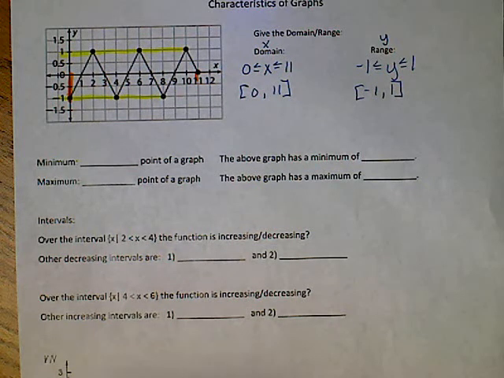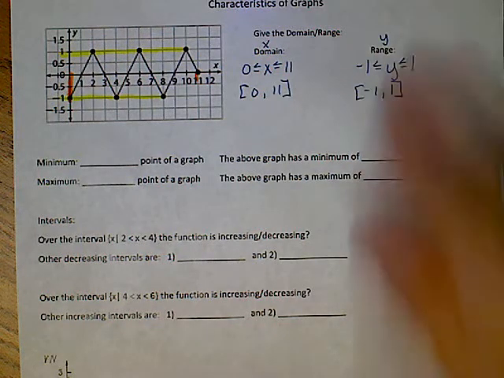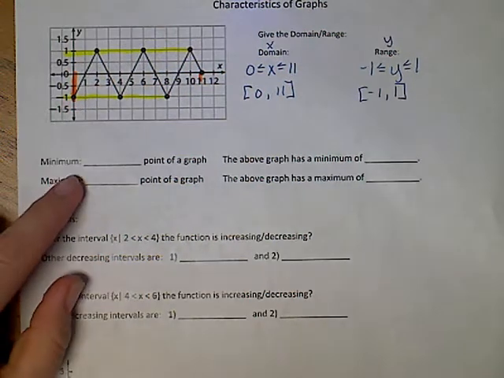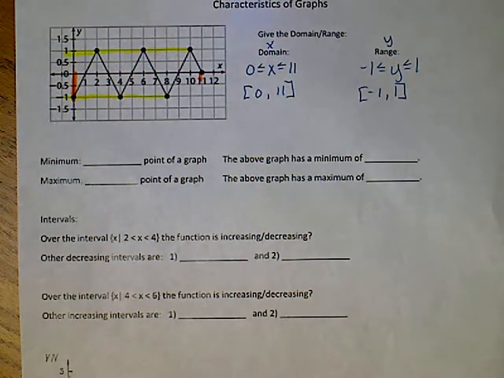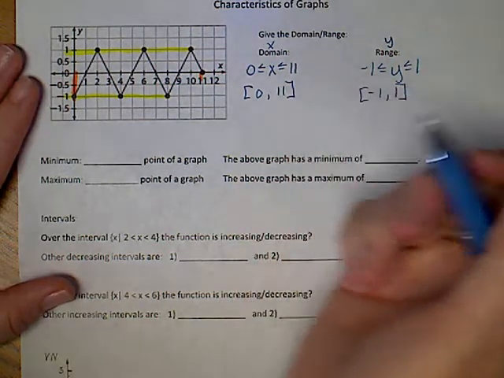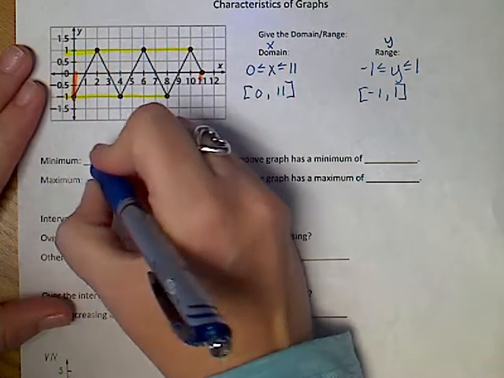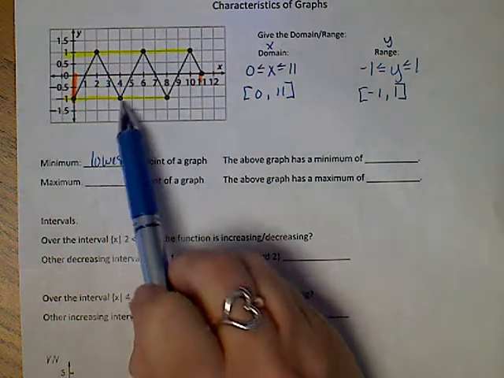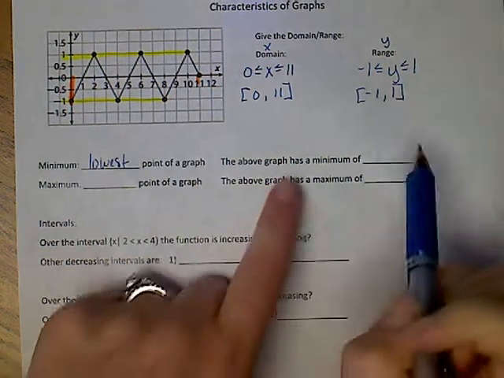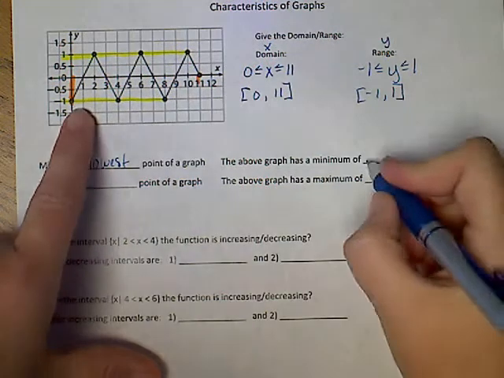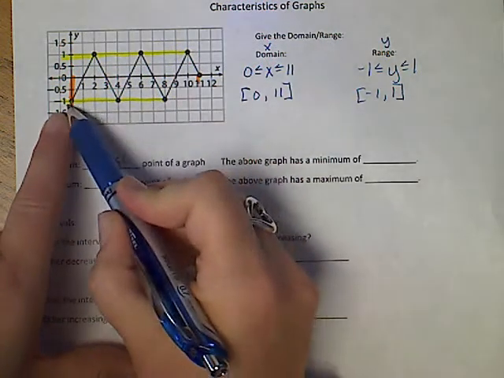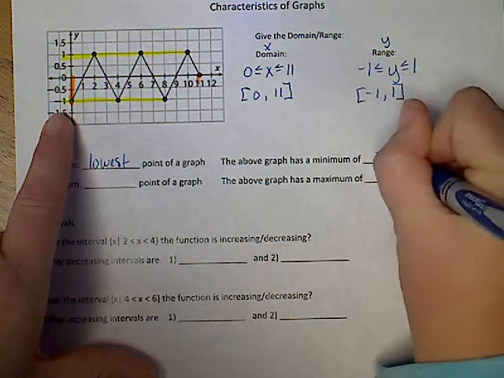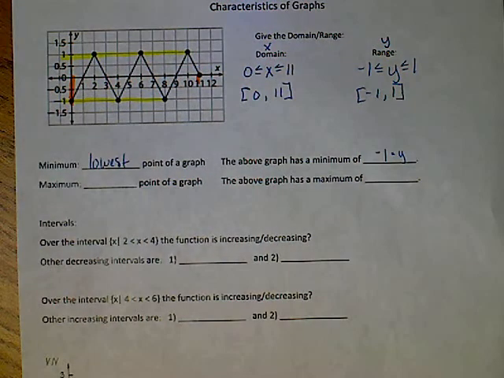Now, that is review of kind of what we've been doing, different notations in domain and range. What they're going to ask us at this point is the minimum. They're going to be asking for that on a graph. Minimum wage is the lowest amount of money that you can get paid legally. A minimum on a graph is the lowest point on a graph. Notice here we have 3 lowest, but they're all at the same place. So the graph above has a minimum of, okay, your minimum falls at the y value, so it has a minimum of -1. Y is at -1 for a minimum.